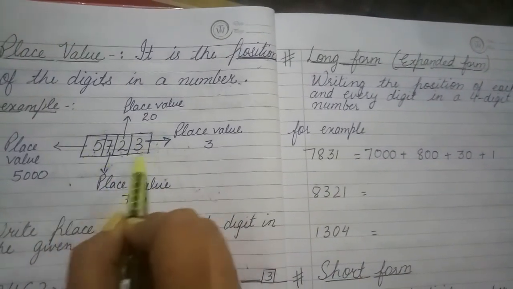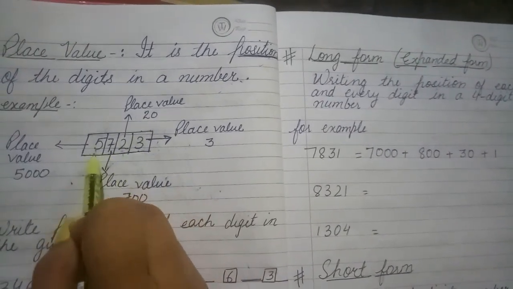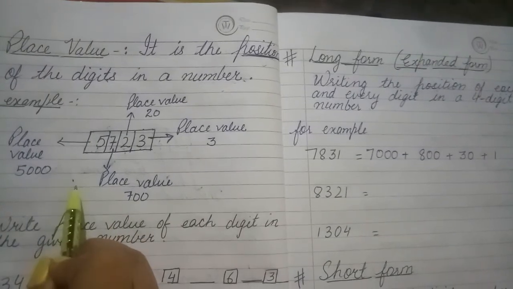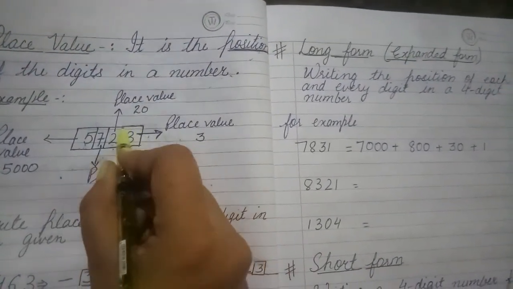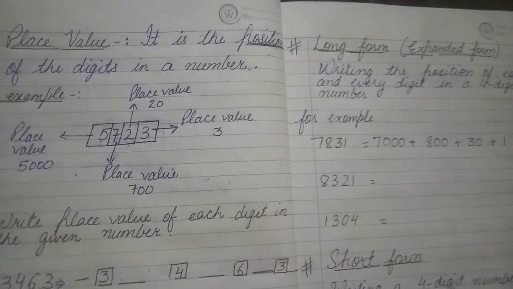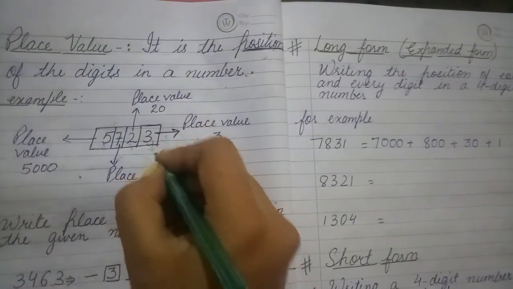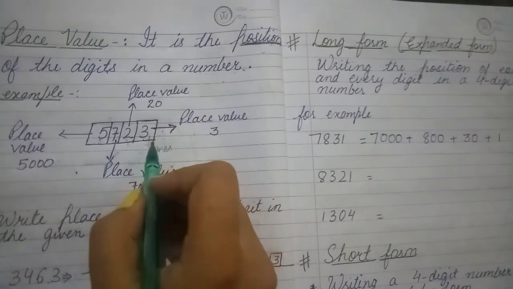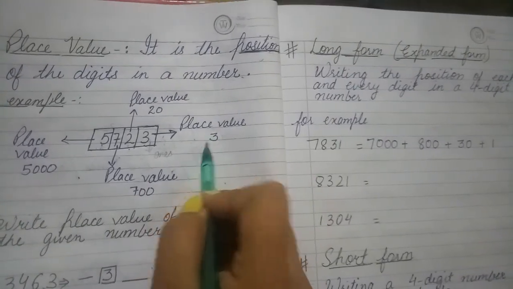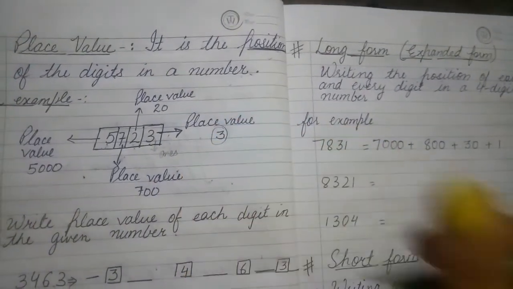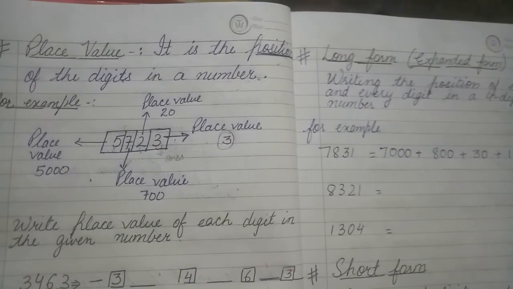5723. In this 4-digit number there are 4 digits and every digit has its own place value. Let's count it starting from 3. What is the position of 3? 3 is at 1's place. So that means the place value of 3 will be 3 only. So 3 की place value क्या होगी? 3 होगी because it is at 1's place.